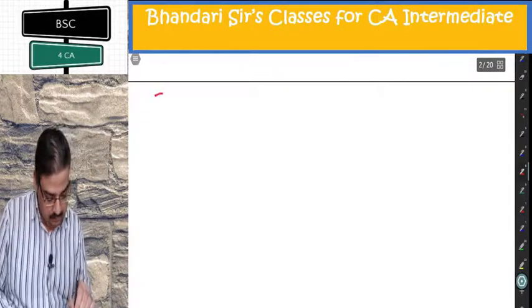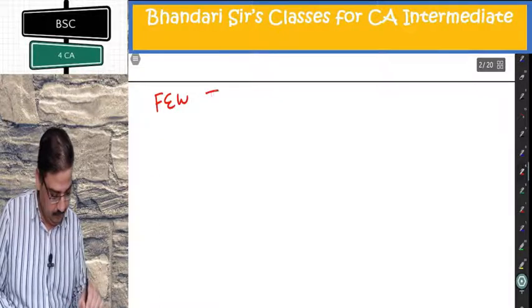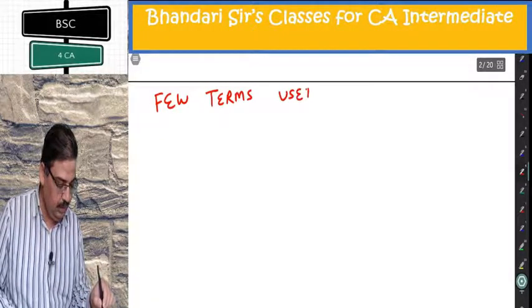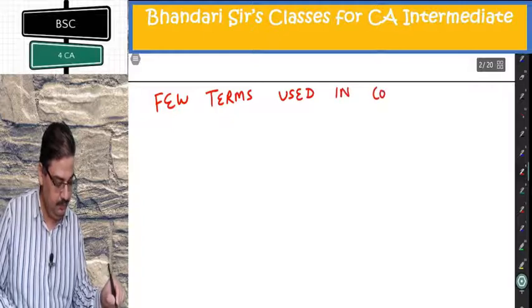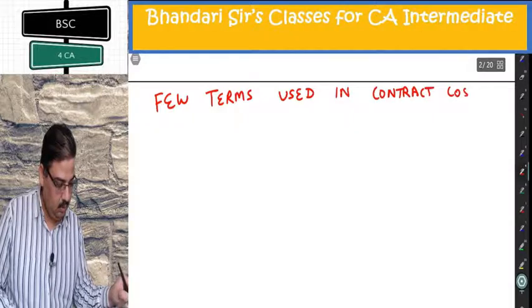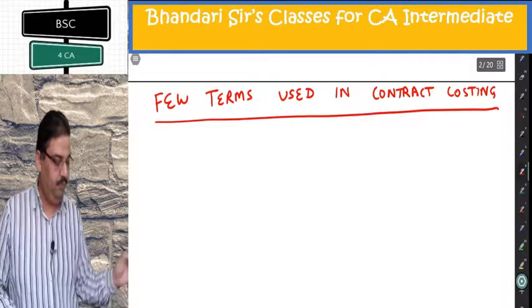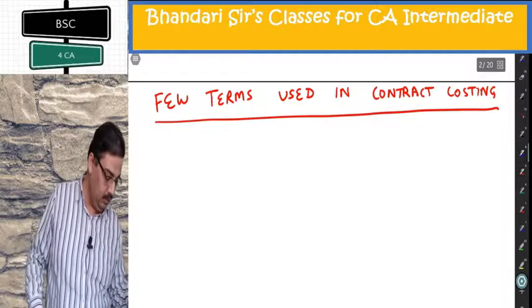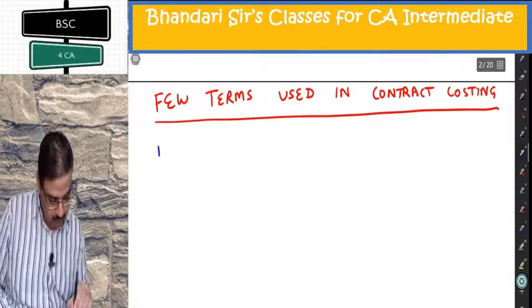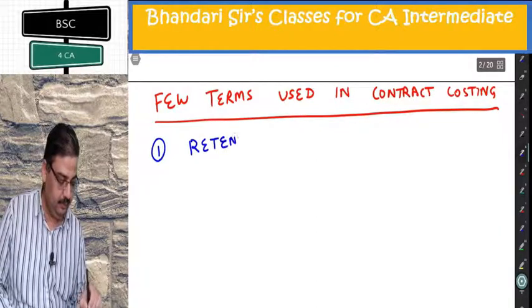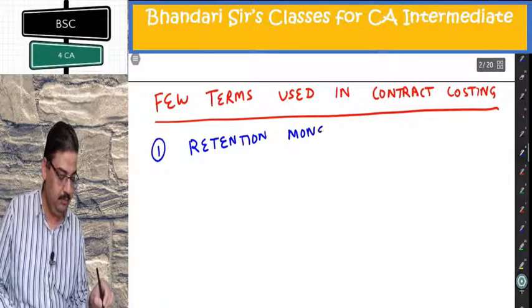Few terms used in contract costing. Number one, retention money.